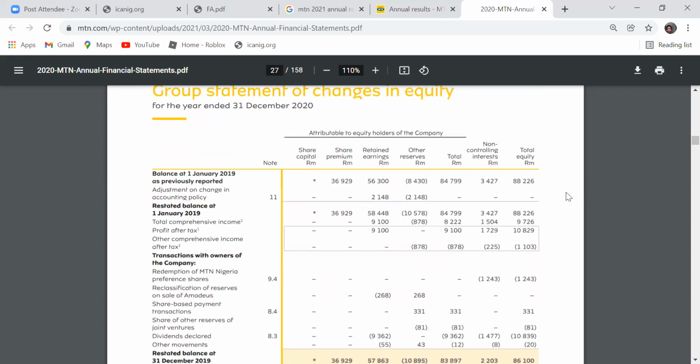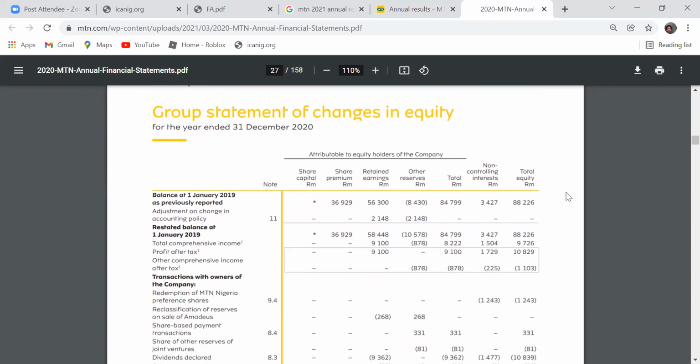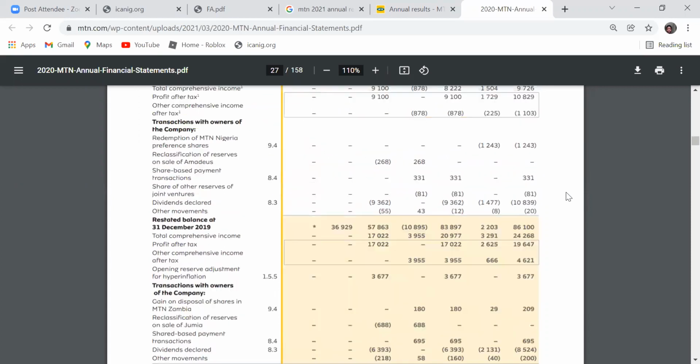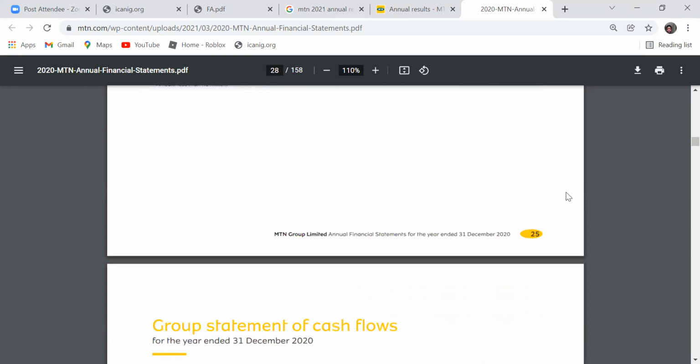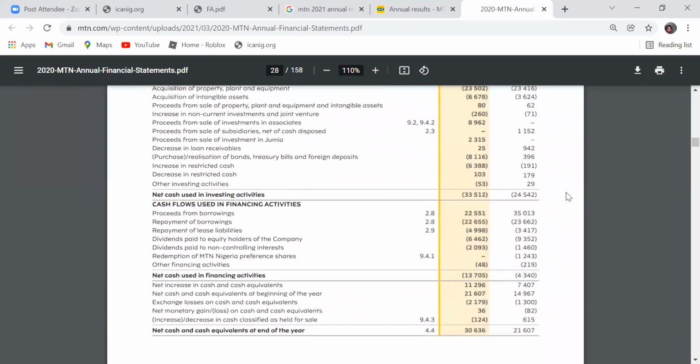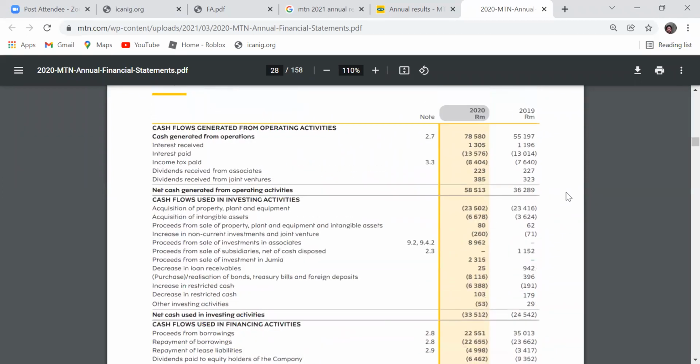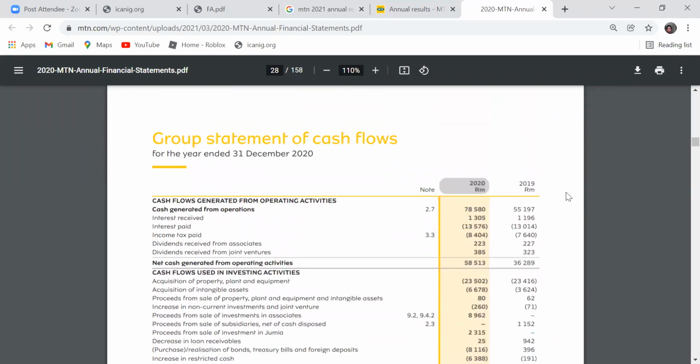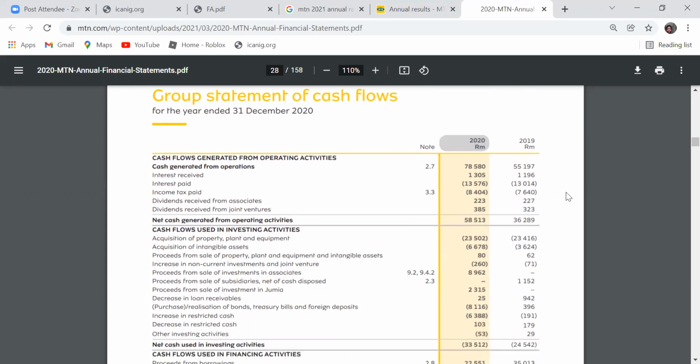We can also have the statement of changes in equity. This is also 1 page. We can also have the statement of cash flow. This is also 1 page. So you are summarizing the information now. If there are any users interested in getting details of this, say what made up this 78,580, you go to Note 2.7.